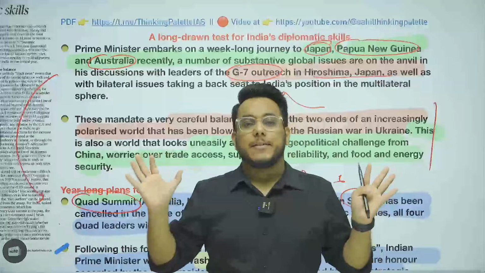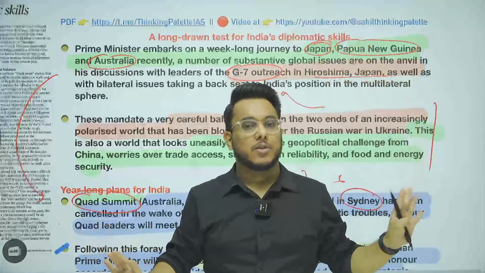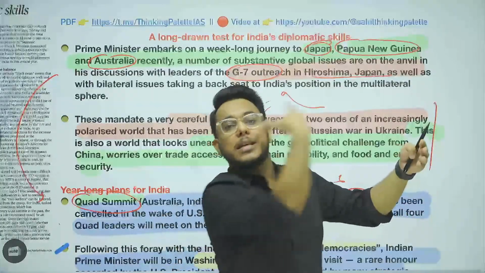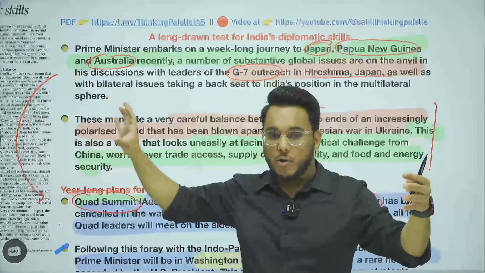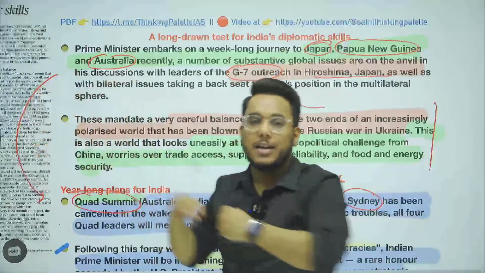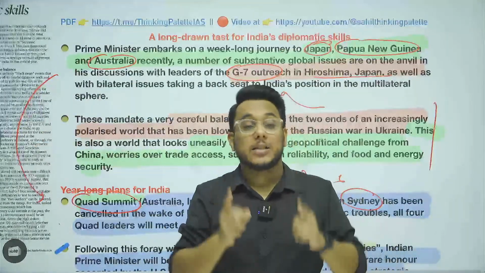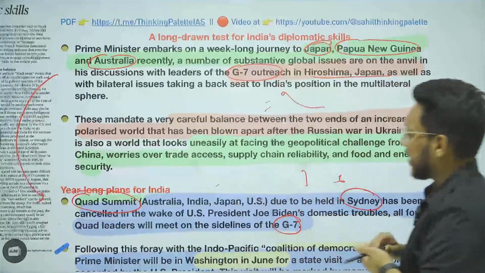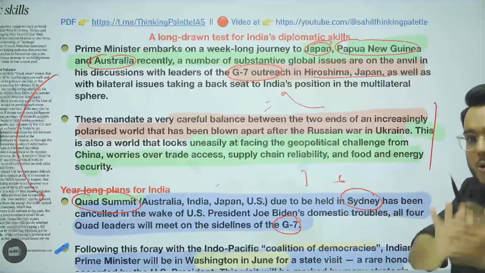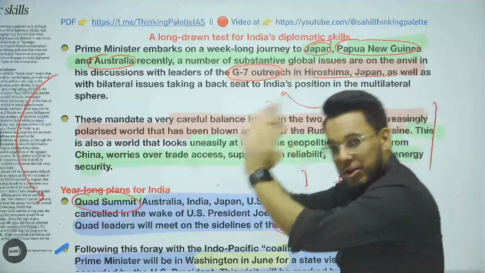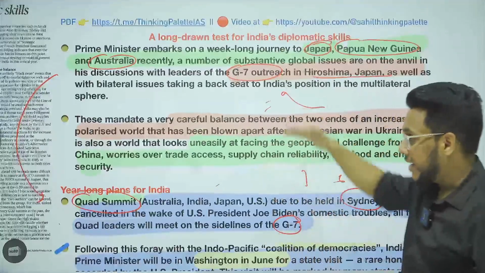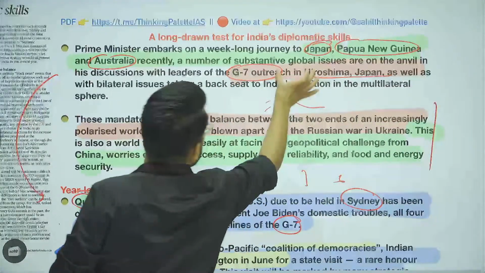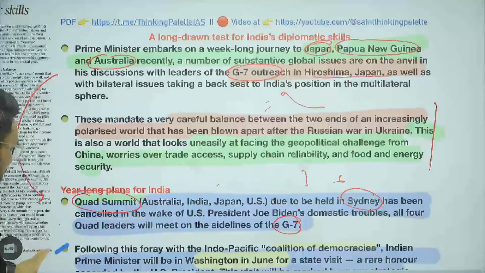On one hand, Russia, China, on another hand, US and Western Europe. Western Europe and US want that India should become clearly aligned to them, and Russia, China, particularly Russia, wants that India should become clearly aligned to Russia. They want that India should choose a side, but India is not choosing a side. India is balancing, and throughout this year, India has to balance between Russia, China and USA. We will see this. So right now, the Prime Minister will be visiting Japan, Papua New Guinea and Australia.